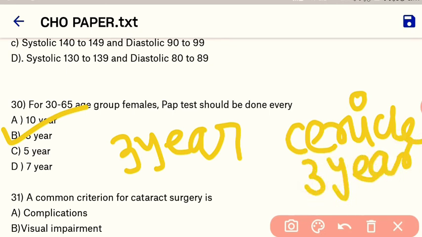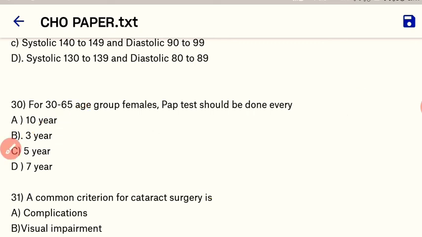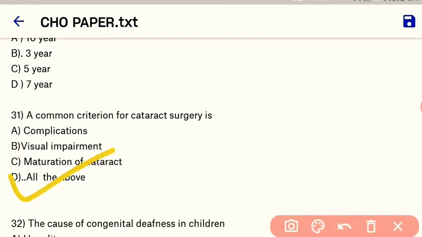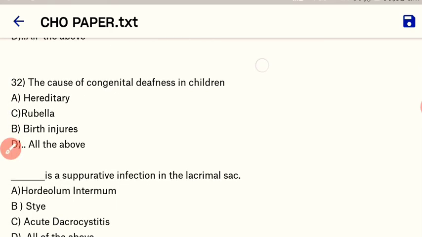Okay. Cervical cancer is caused by the HPV virus, human papilloma virus. Okay. The common criteria for cataract surgery is... so here our right answer is all of the above. Okay. Next question. The cause of congenital deafness in children.